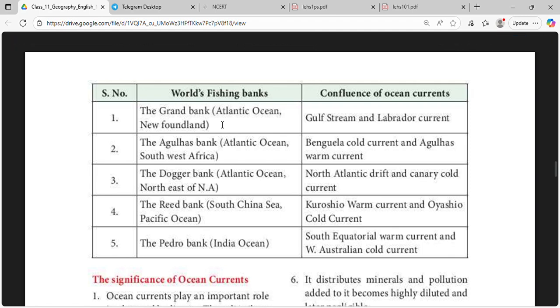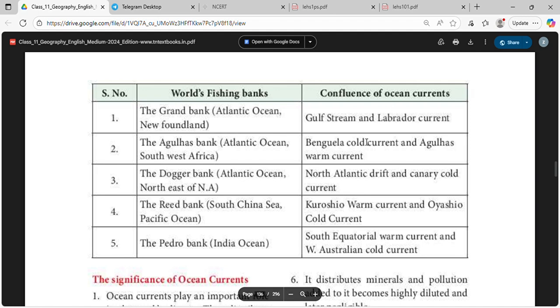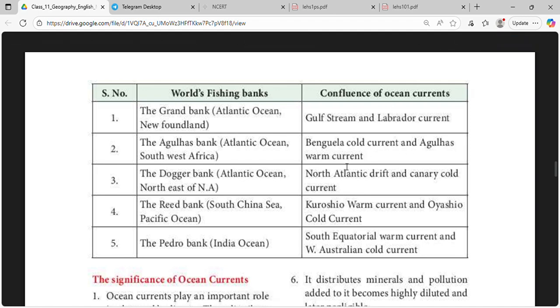World's fishing banks. The Grand Bank, Atlantic Ocean, Newfoundland: confluence of ocean currents, Gulf Stream and the Labrador Current meeting area. The Agulhas Bank, Atlantic Ocean, Southwest Africa: confluence of ocean currents, Benguela Cold Current and Agulhas Warm Current.